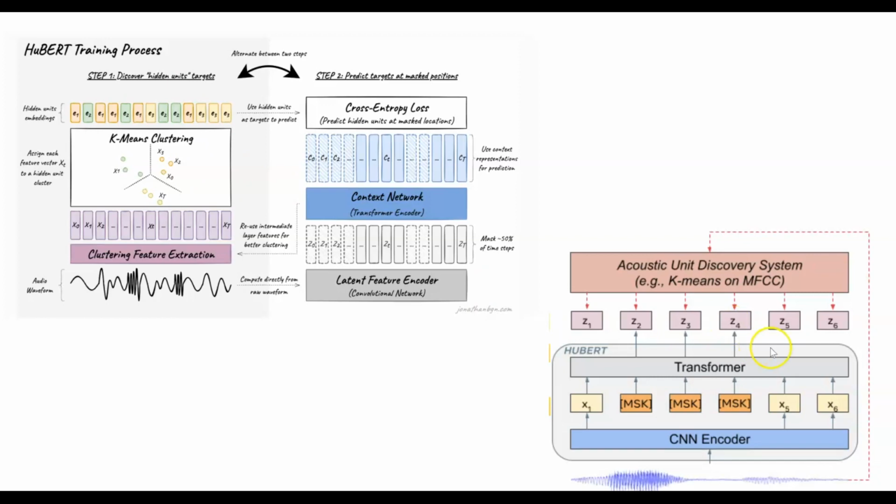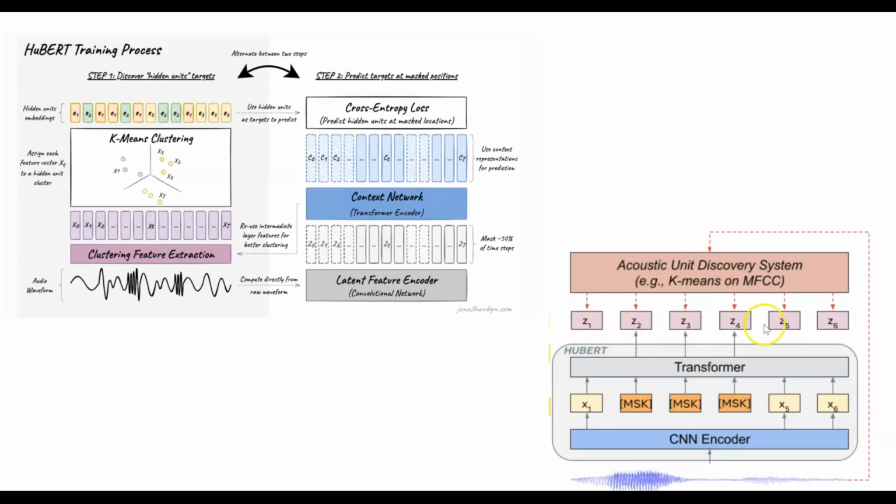However, now that we understand this, if we come back to this, I think we will understand what they're trying to do here. So here, the input to the model is the raw waveform. It's a continuous input. And the dotted line here is just showing us the step 1 of the process. So first, from this continuous input, we apply clustering technique to find what the hidden units are, or in other words, what the targets are.